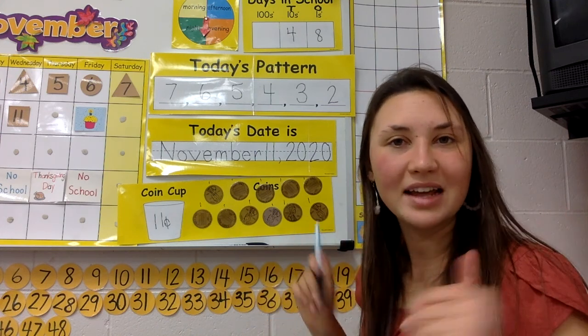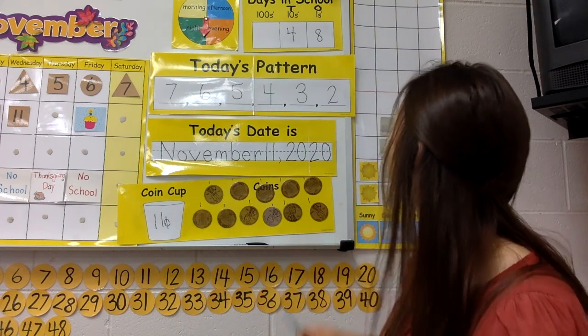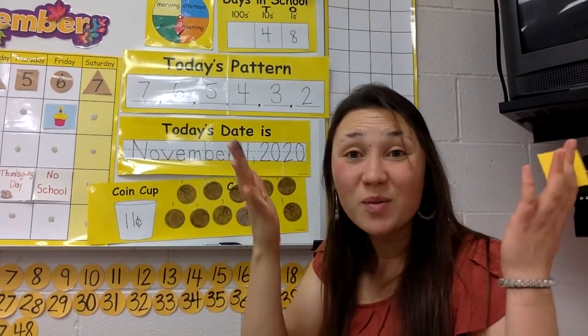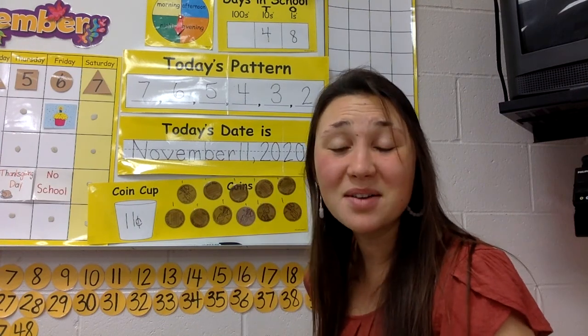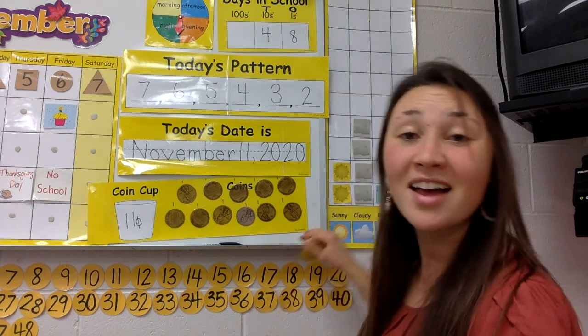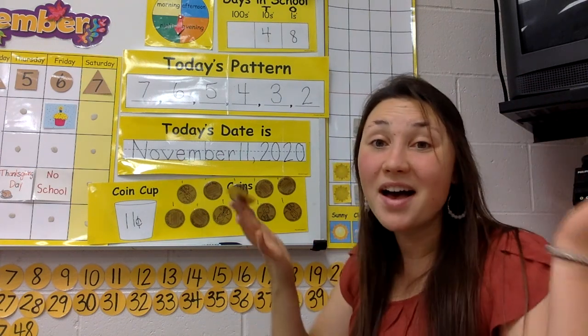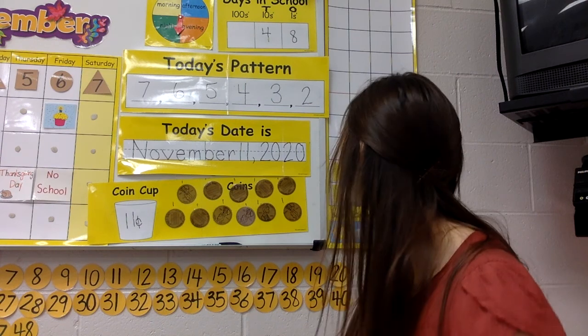All right. Now that we've counted how much money we have today, let's talk about the weather. Sing the weather song with me. Ready? What's the weather? What's the weather? What's the weather like today? Sunny, cloudy, rainy, snowy, what's the weather like today?